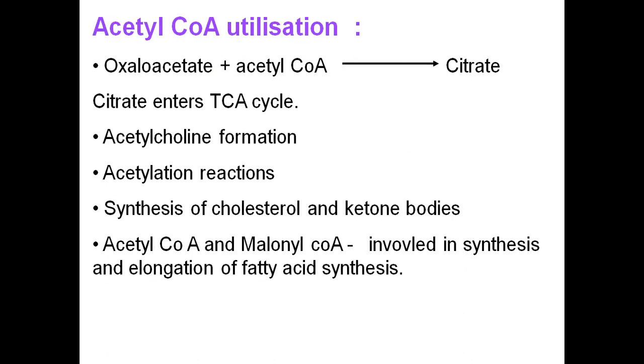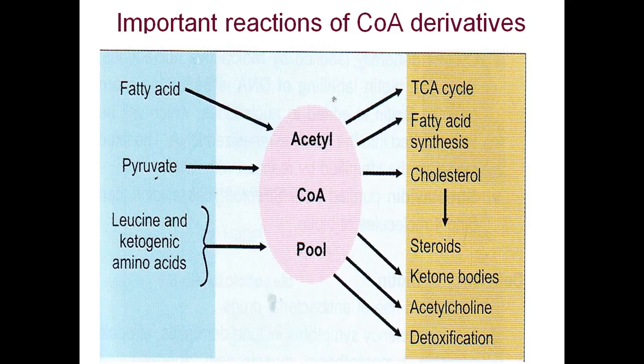Now acetyl-CoA utilization: oxaloacetate plus acetyl-CoA is converted to citrate. Now citrate enters into the citric acid cycle or TCA cycle for further metabolism. Then acetyl-CoA is used for the formation of acetylcholine, and acetylation reactions also require this acetyl-CoA. Synthesis of cholesterol and ketone bodies also requires this acetyl-CoA, and acetyl-CoA and malonyl-CoA are involved in the synthesis and elongation of fatty acids. So fatty acid synthesis requires this acetyl-CoA and malonyl-CoA, which requires the pantothenic acid.